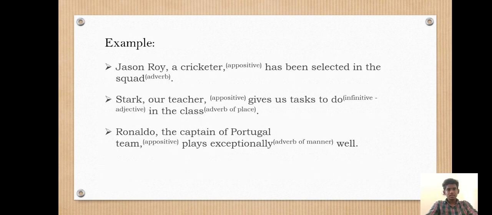Here is an example: Jason Roy, a cricketer, has been selected in the squad. Here cricketer is an appositive and in the squad is adverbial. Stark, our teacher, gives us work to do in the class. Here teacher is an appositive, and to do is an infinitive adjective. In the class is an adverb of place. Ronaldo, the captain of Portugal team, plays exceptionally. Here, captain of Portugal team is an appositive and exceptionally is an adverb of manner.